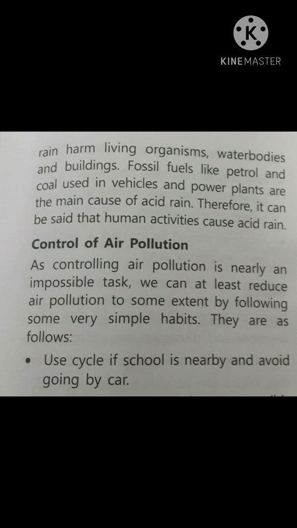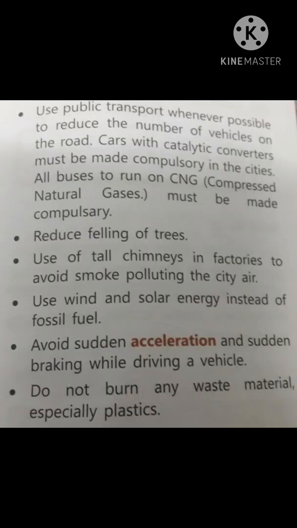These habits are as follows: use a cycle if school is nearby, and avoid going by car. Use your personal vehicle minimally. Second point is use public transport whenever possible to reduce the number of vehicles on the road. Children, when we are on the road, we see a large number of vehicles.